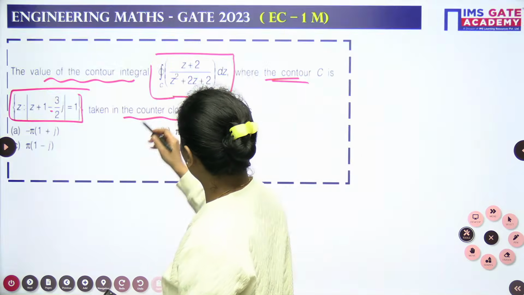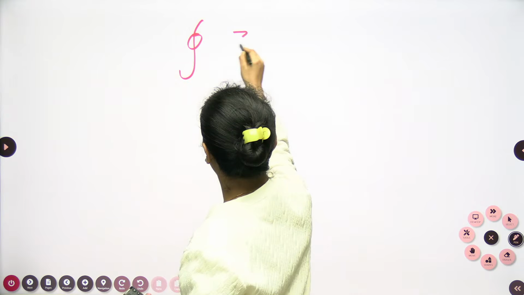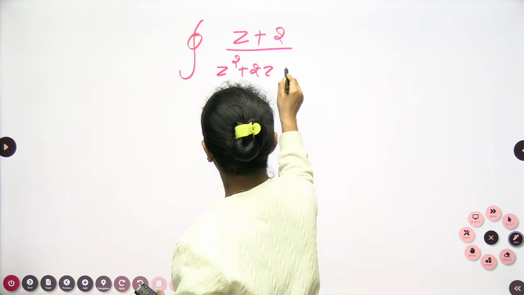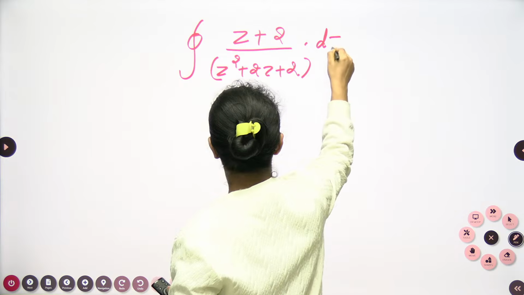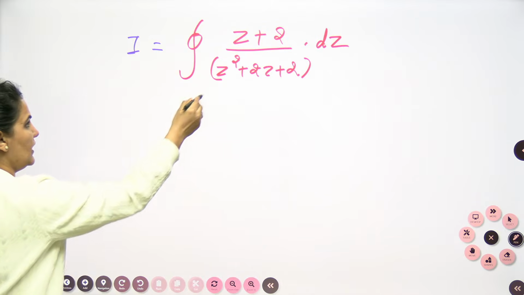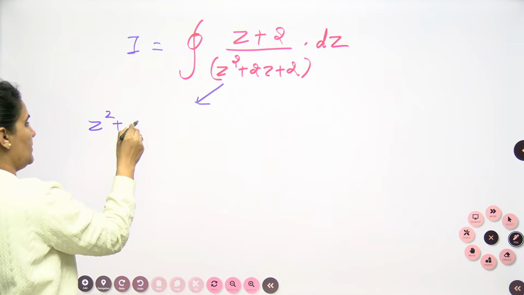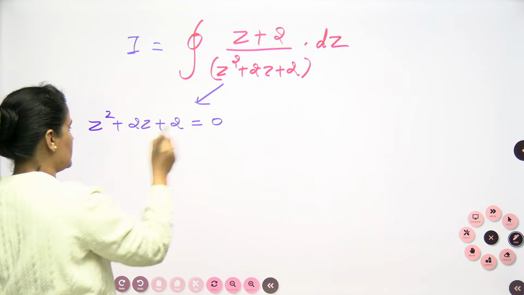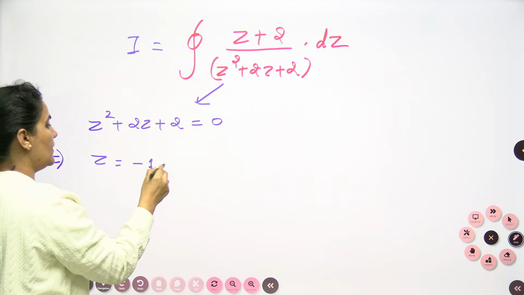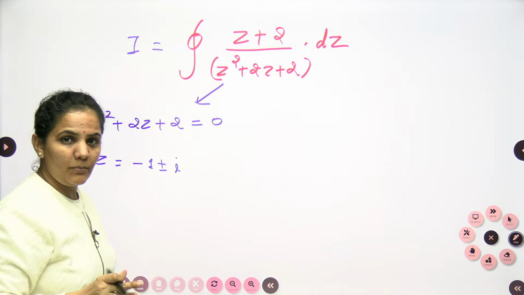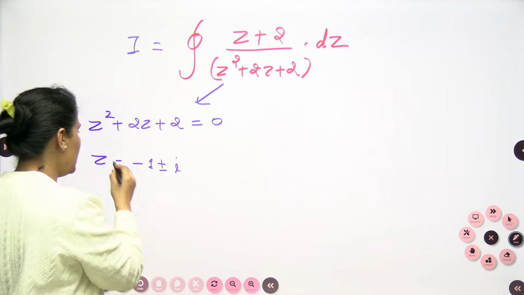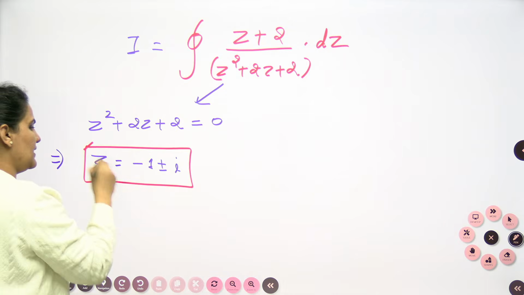So first of all, we will write down the given function: (z plus 2) by (z square plus 2z plus 2). We need to find out the poles from here. So I will solve this denominator: z square plus 2z plus 2, I will put it equal to 0. When I solve it, I will get the value of z as -1 plus minus iota, because this is nothing but a complex root. It is not possible to get real number roots from this one. So the roots will be z equals -1 plus minus iota.